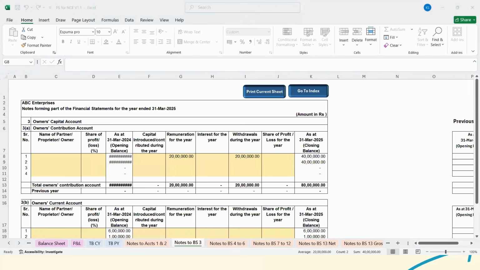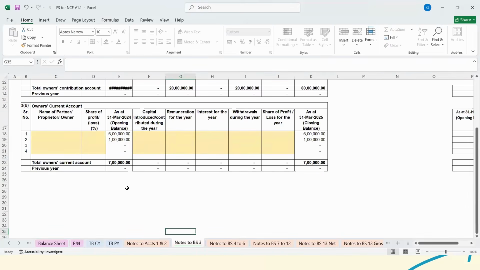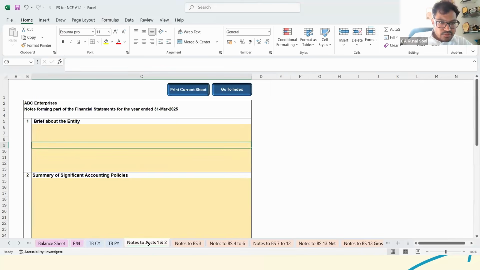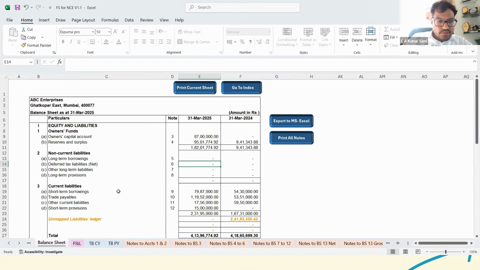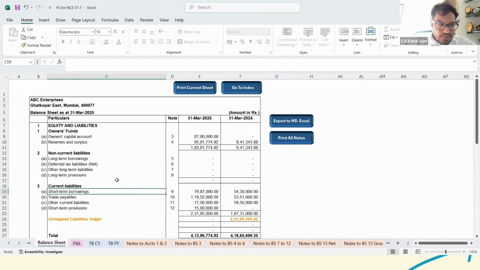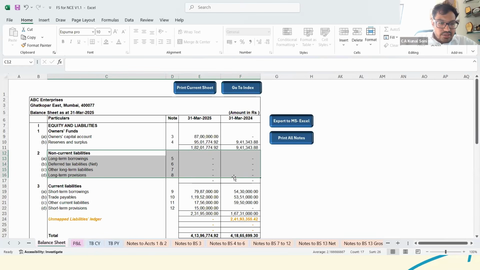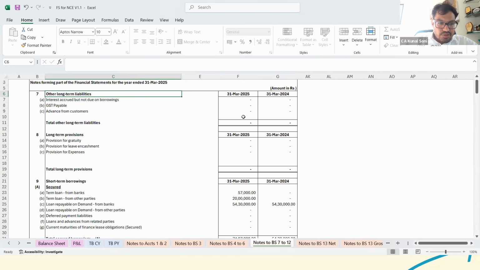There's a chat. Can you please explain how to remove zero amount in notes? I think, just one. So let's take an example. Say in this particular balance sheet itself, let's say all these ledgers that are there now are with zero balance. There have been no amounts in the notes also for the same.